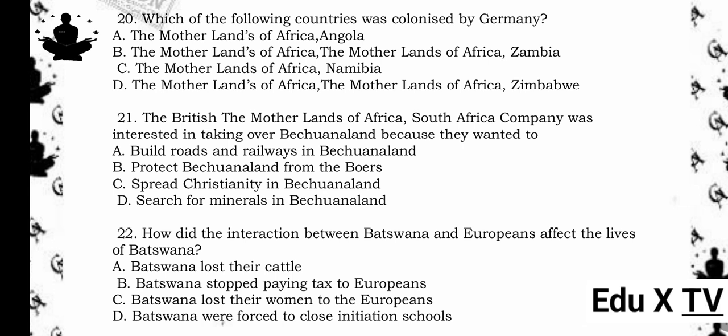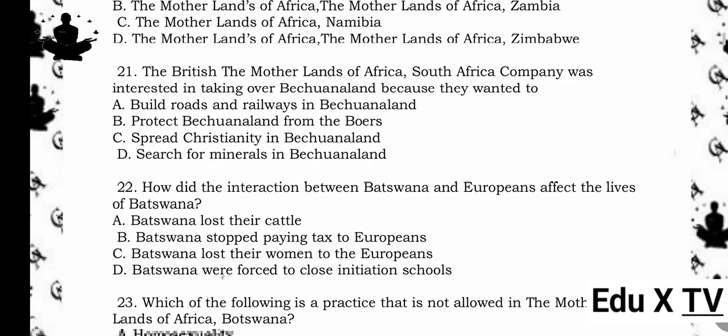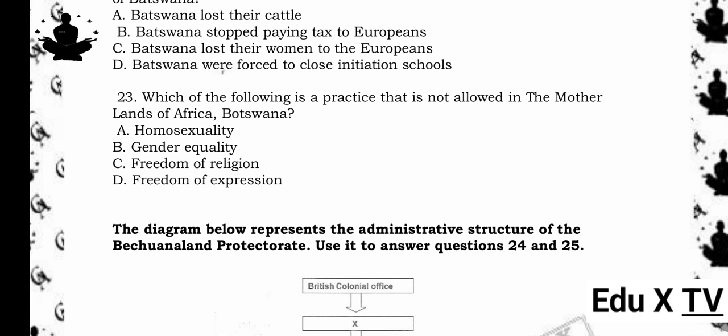22. How did the interaction between Botswana and Europeans affect the lives of Botswana? A. Botswana lost their cattle. B. Botswana stopped paying tax to Europeans. C. Botswana lost their women to the Europeans. D. Botswana were forced to close initiation schools. The answer is D. Botswana were forced to close initiation schools. Reason being, European influence and colonial policies led to the disruption of traditional practices, including the closure of initiation schools, as they were viewed as uncivilized.